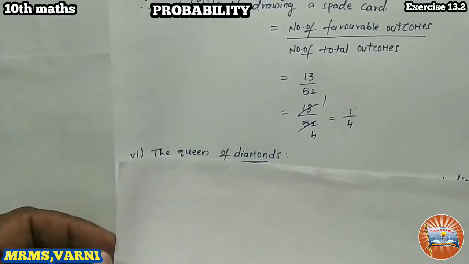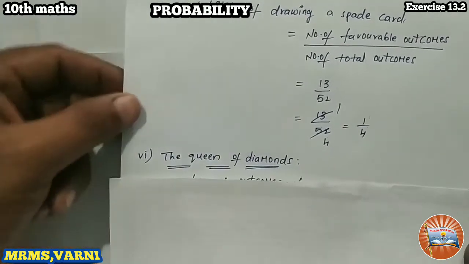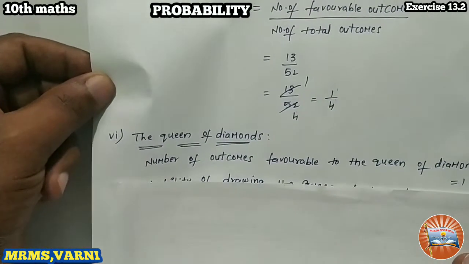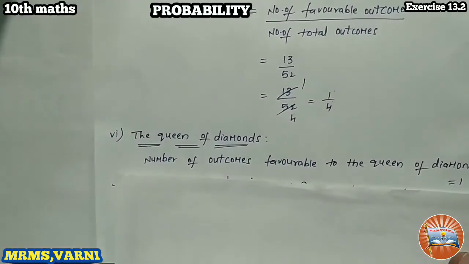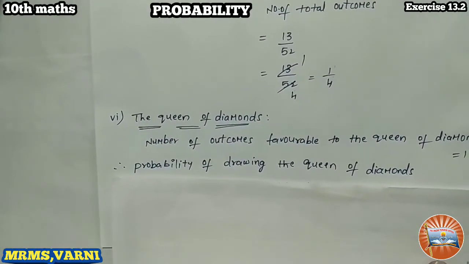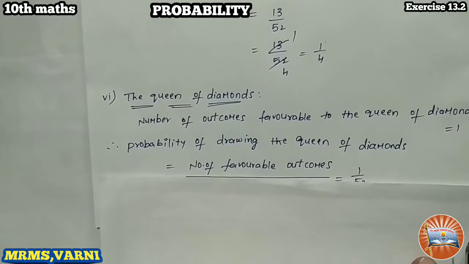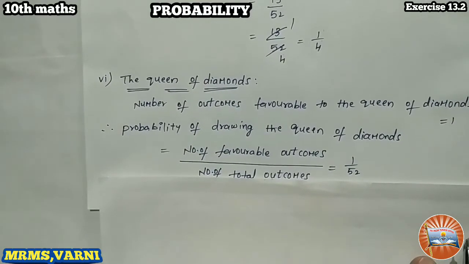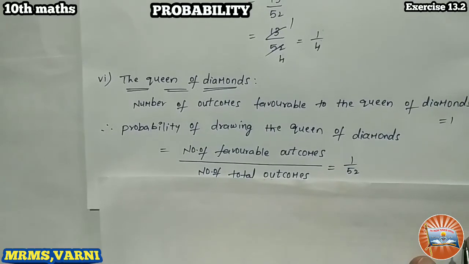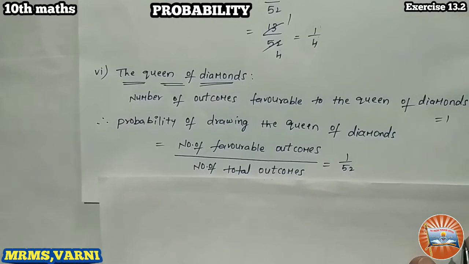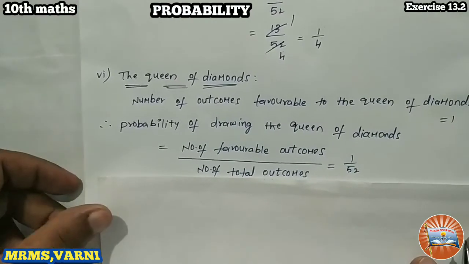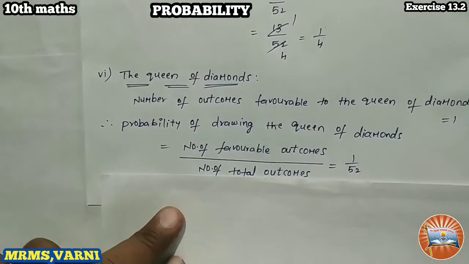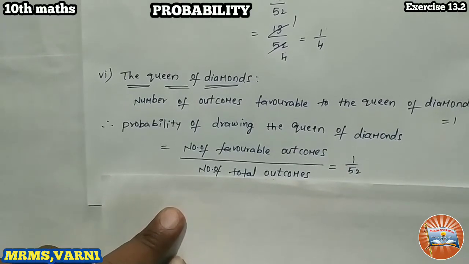So now favorable outcomes is only 1. So probability of getting a queen of diamonds is equal to number of favorable outcomes by total number of outcomes, that is 1 by 52. So 1 by 52 is the probability of getting a queen of diamonds. Okay, I hope you understand this problem very clearly. I have given. Once again, we'll see all the answers.